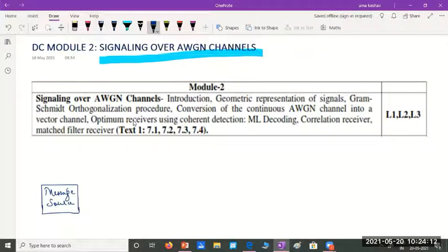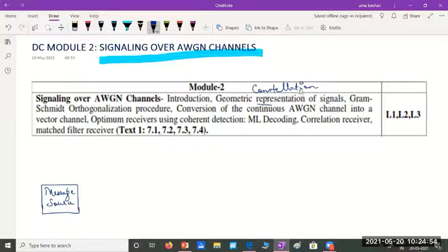So as I told you, it's basically how to represent the signals. So we consider discrete signals and how to represent them so that they'll be orthogonal to each other. What is the geometric representation? We use the signal space diagram, also known as the constellation diagram. So we write something called the constellation diagram or the signal space diagram. I think you have seen this in your lab. If you have started with this one, I think you would have started with your simulation, right?